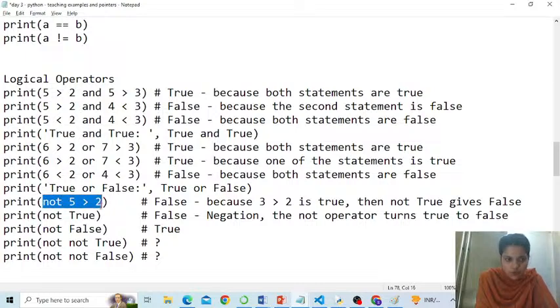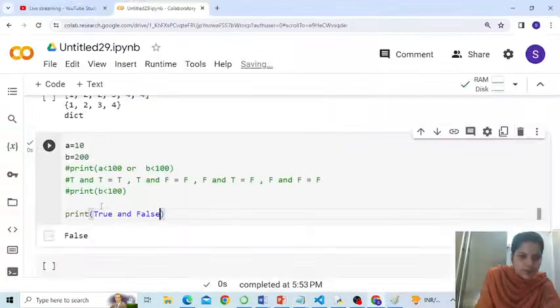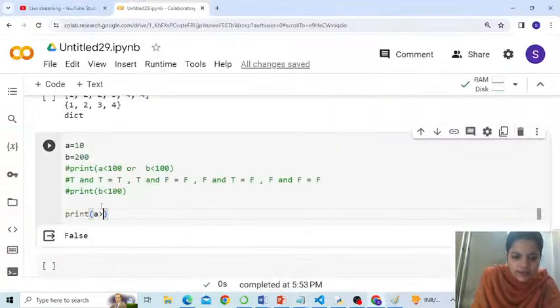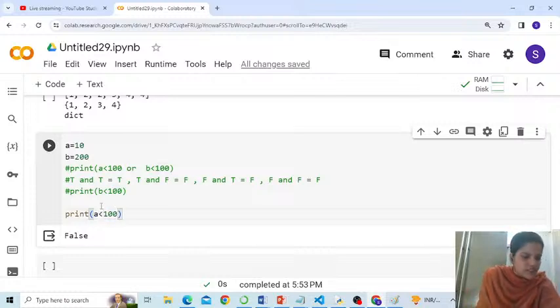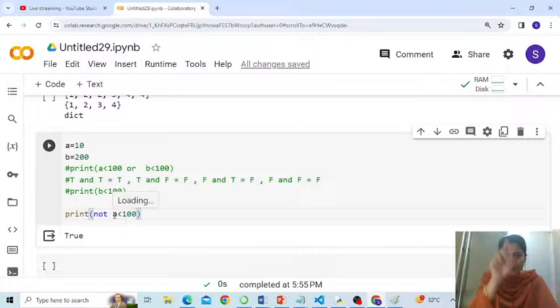See, this is how we make use of not operator. Good. People, not. 1 minute. I pause here. People, not operator, check. Is A greater than 100? Or let me say less than 100. Yes, false. Correct. A is 10. Is 10 less than 100? People, answer this one. Is 10 less than 100? Yes, true. Okay, but if I negate this, if I write here not, that means it is going to negate.